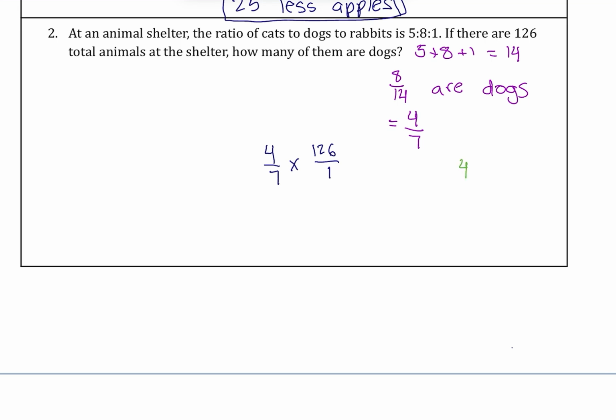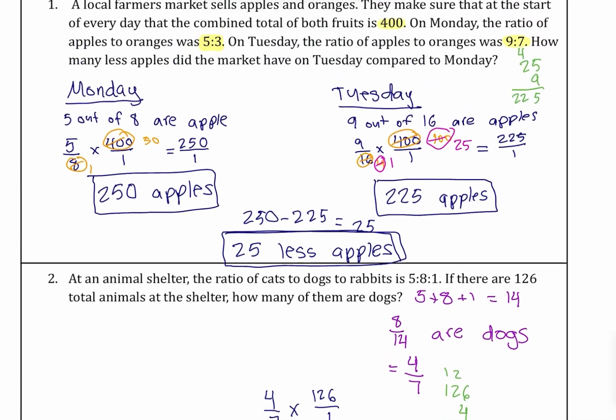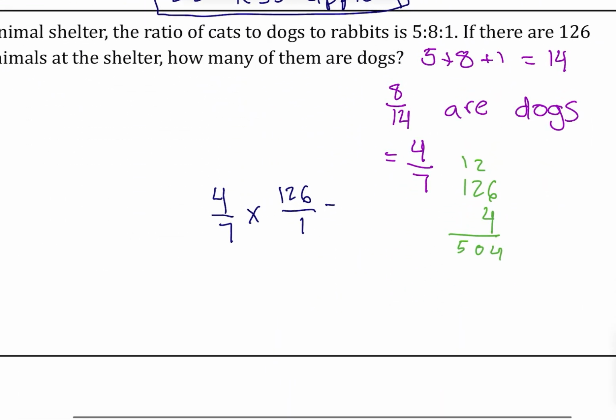So 4 times 126. 4 times 6 is 24. 2 times 4 is 8 plus 2 is 10. 1 times 4 is 4 plus 1 is 5. So 4 times 126 is 504, and that's going to be over 7.